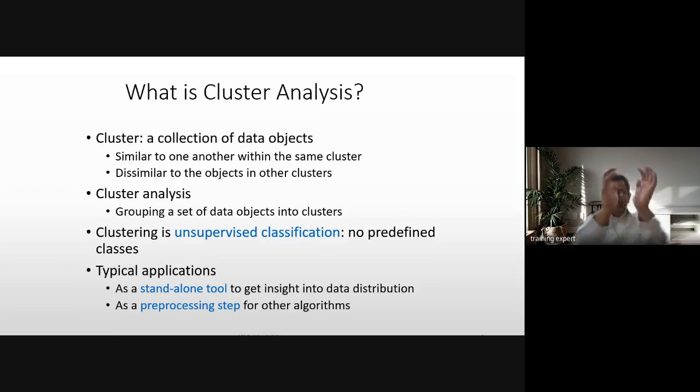They are grouped separately, and the distance between the clusters is more than between the objects within the same cluster. The grouping of a set of data objects into clusters is called cluster analysis. Clustering is unsupervised classification, because it has no predefined classes, so it's more of an unsupervised technique.